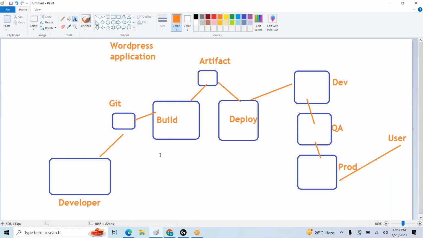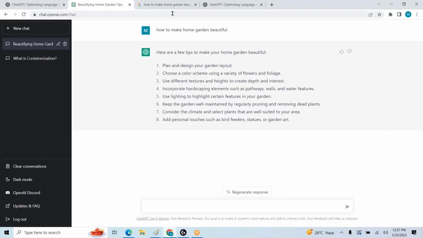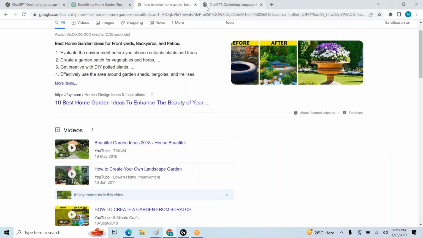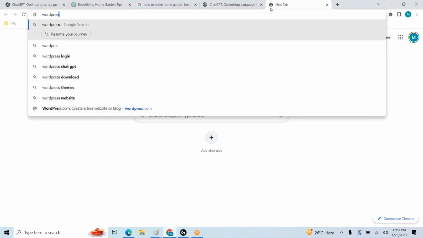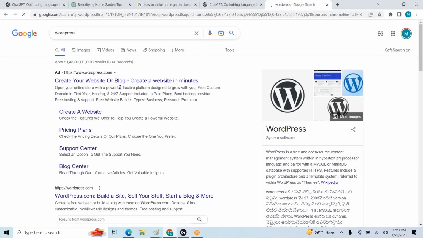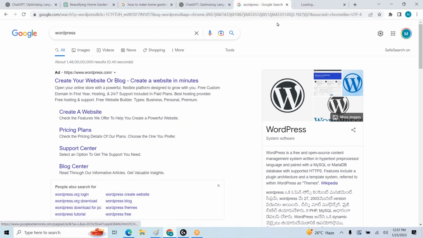WordPress application. Let us verify here. We need one WordPress application.